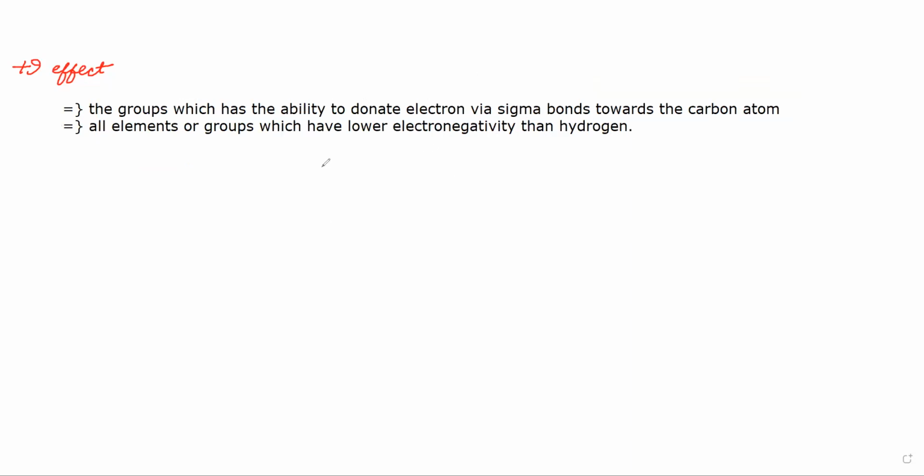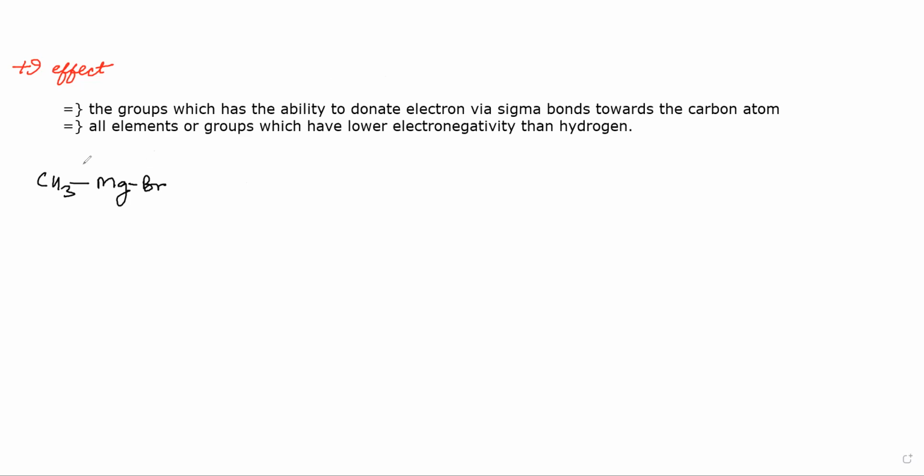Now, what is an example for plus I effect? For example, you have this group CH3 and Mg, or MgBr, because Mg has a +2 charge.